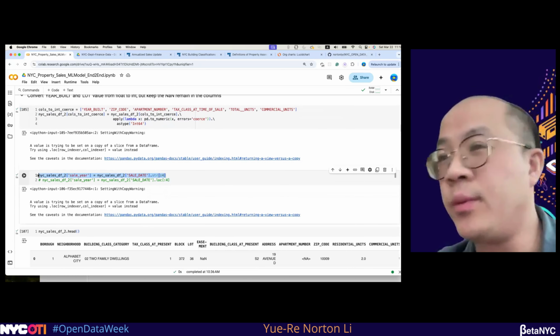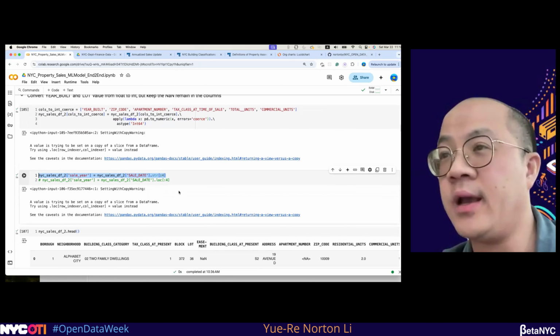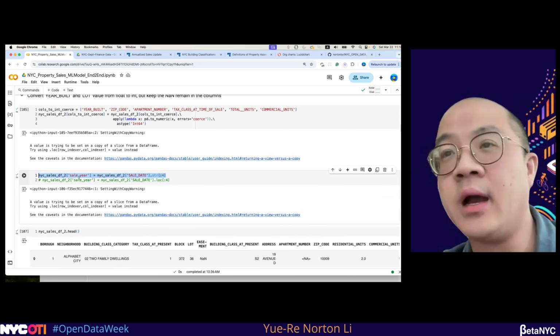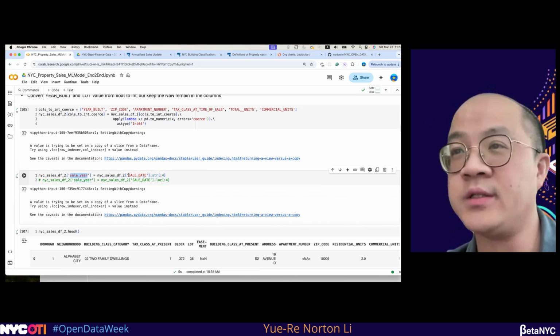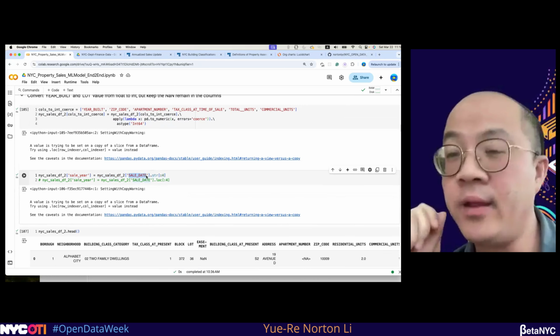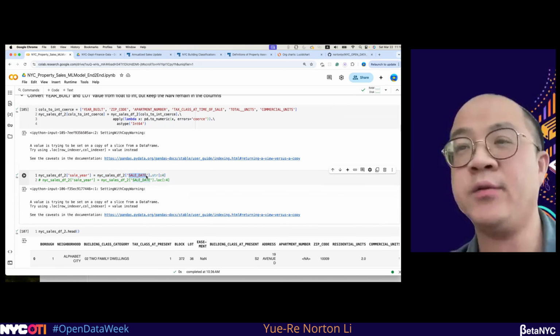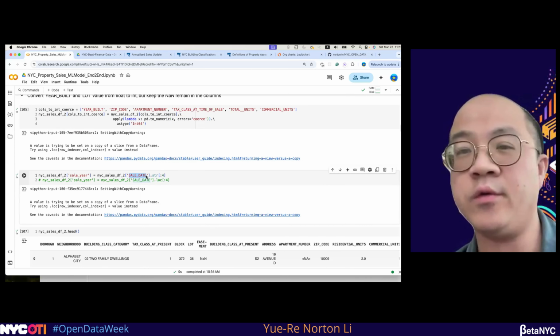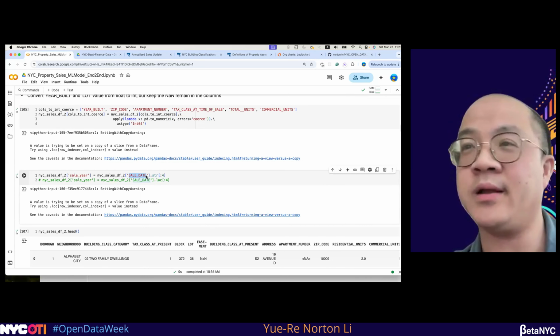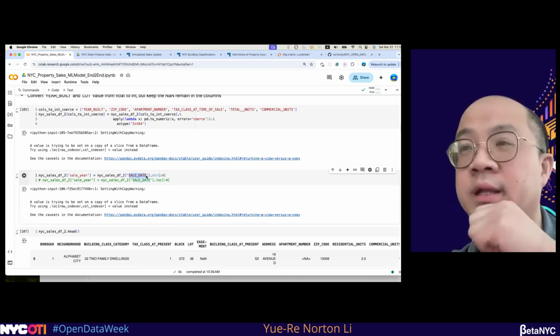And the next one will be the sale year data. I only extract the year because it's much simpler. For the sale date, you have the year, month, and date, which, when you plug in using by-year in the data visualization, would make it a little more difficult to give you the whole year data.